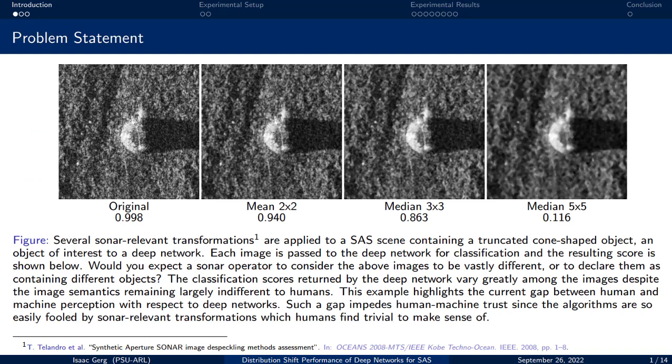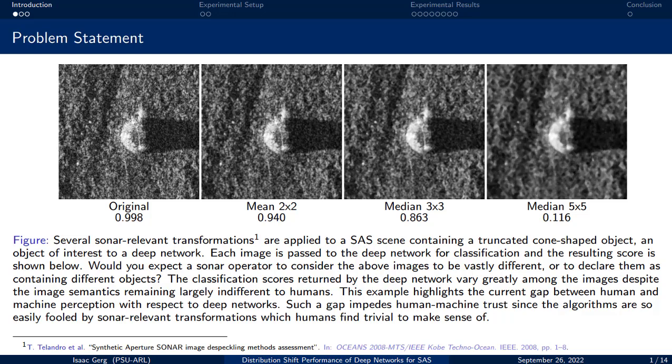So here I show a SAS image with a truncated cone-shaped object, which is an interesting object for SAS machine learning classifiers. I show the original image chip along with three additional sonar-relevant transformations applied to it, including mean and median filtering for despeckling. Below each chip, I show the score given by a trained classifier for this problem. We see that the filtering, although not affecting human interpretation of the image, results in degraded performance of the machine learning algorithm.